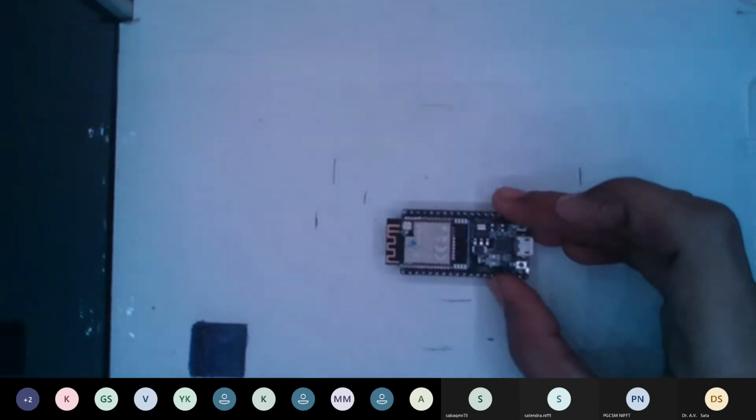And the third one is our microcontroller. This one is an ESP32 microcontroller. It has 32 pins, and you can connect it with as many sensors as 30 GPIOs. GPIOs are pins that you can connect sensors with.